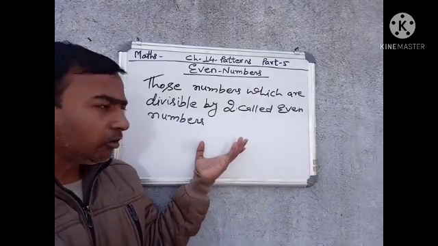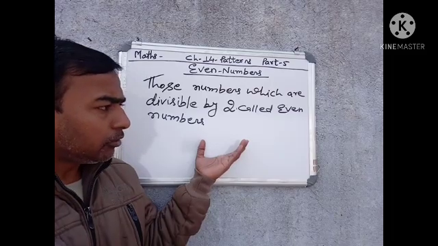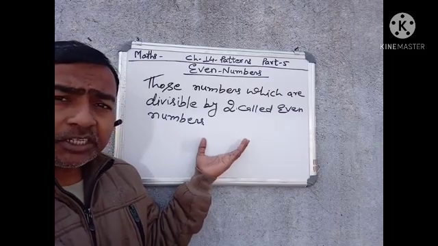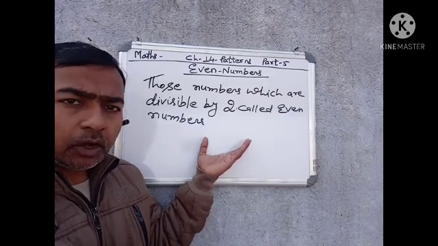How can we identify whether the given number is even or not?